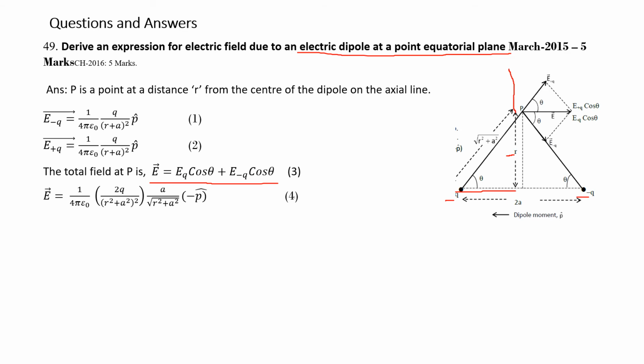Cos theta is adjacent side over hypotenuse. This is theta. Adjacent side is a. Hypotenuse is square root of a square plus r square. This is equation 4.